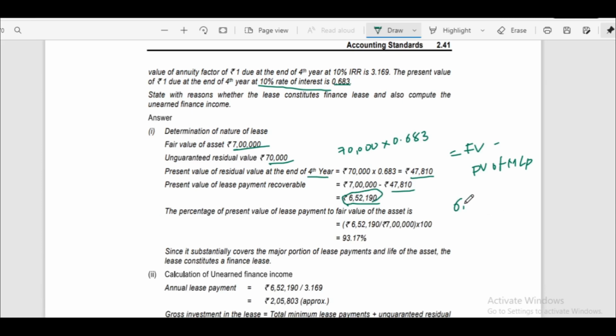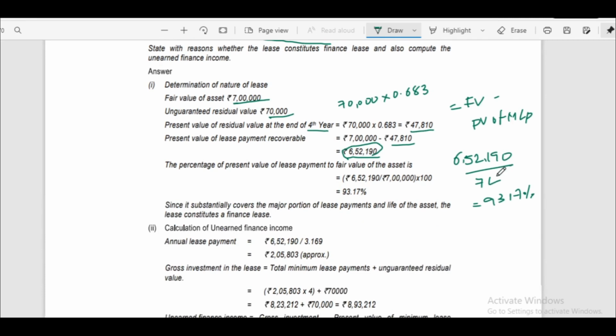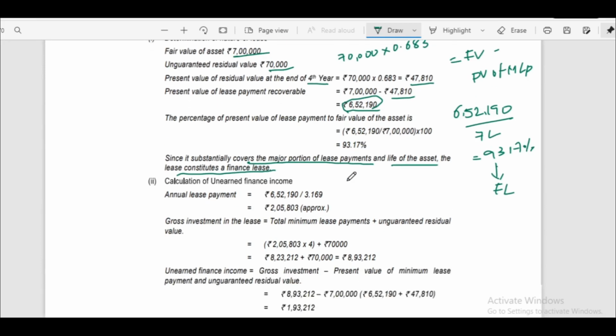Now we have to calculate how much percentage it is covering with the fair value. That is nothing but 6,52,190 divided by 7 lakhs. That is 93.17%. Then it is a finance lease because it is substantially covering the fair value of asset. It is finance lease. Since it substantially covers the major portion of the leased payments and life of the asset, the lease constitutes a finance lease. Next we have to calculate unearned finance income.